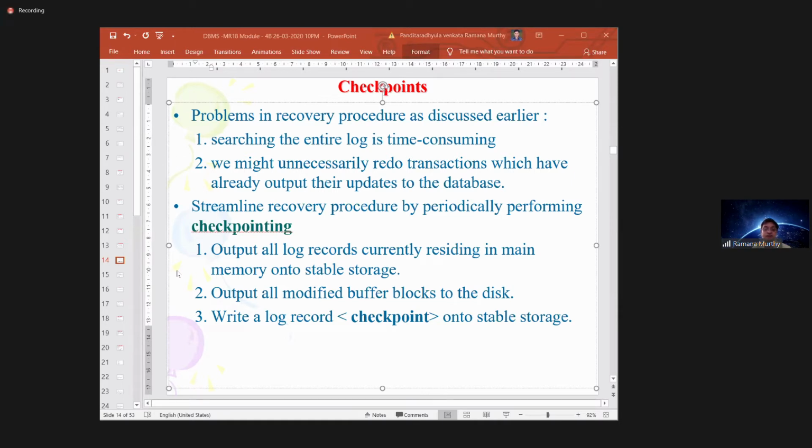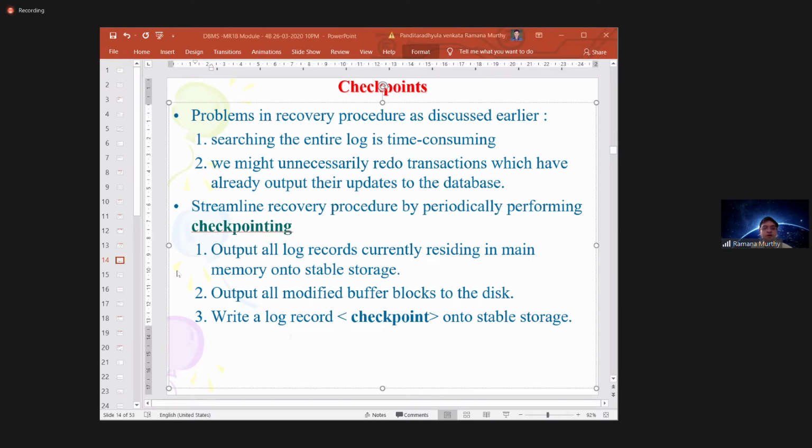Otherwise, verifying anything in the log record itself takes more time. If you have n records in a list, you always cut down the log record, or in the log record itself you identify, I want to check till this point only. That till this point is nothing but your checkpoint. That mechanism is called the checkpoint mechanism.